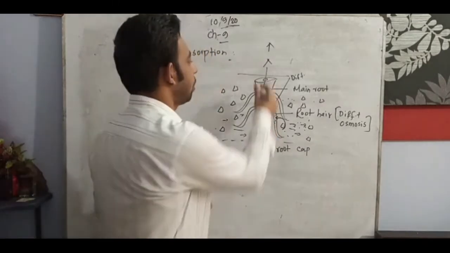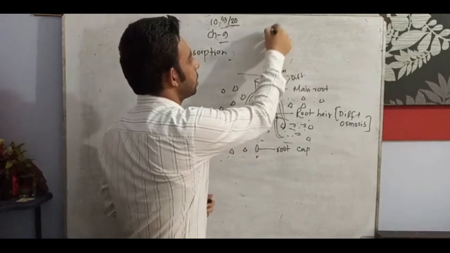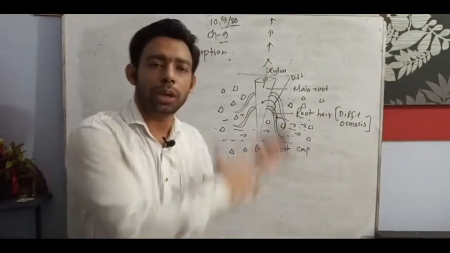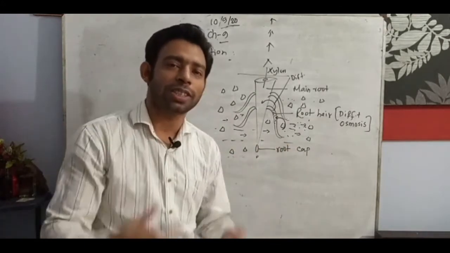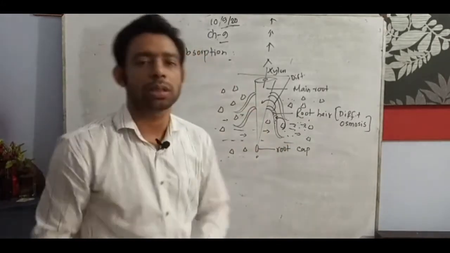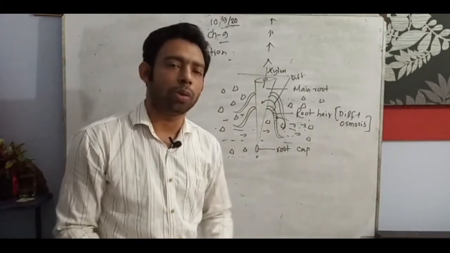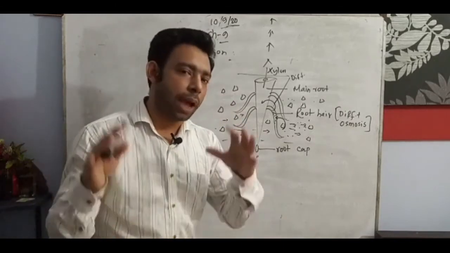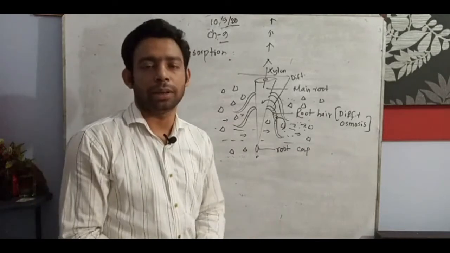Then the xylem starts there. Xylem carries this towards the leaves. In this way the minerals, water and nutrients are carried towards the leaves, and from there the phloem carries them. So normally this is the absorption process. I think you understand the absorption, how the plant absorbs nutrition.